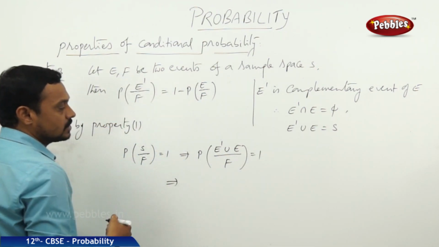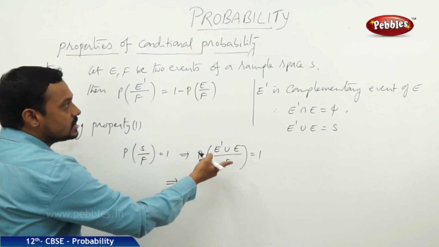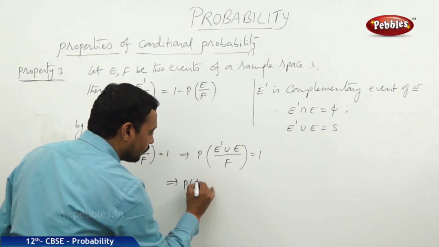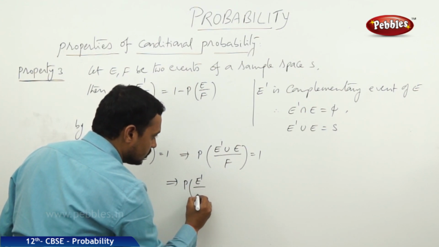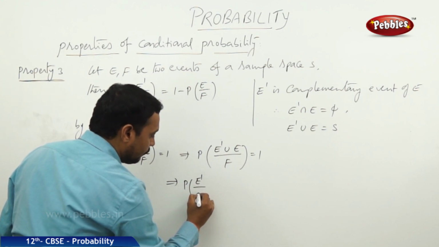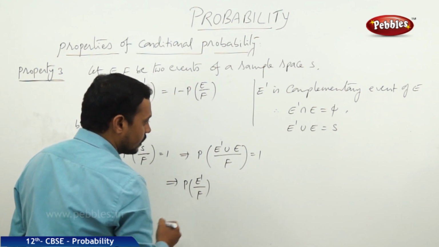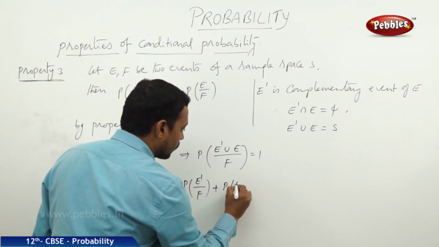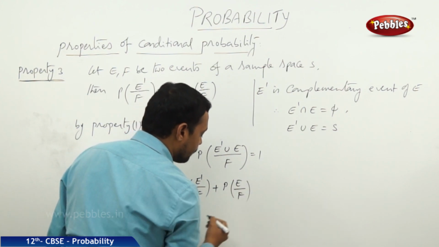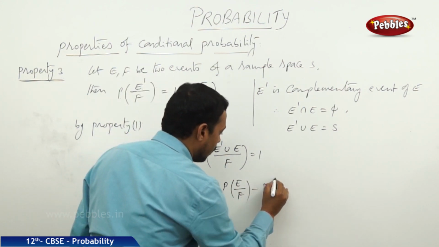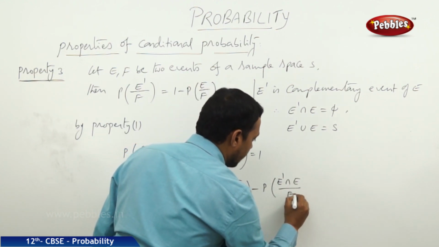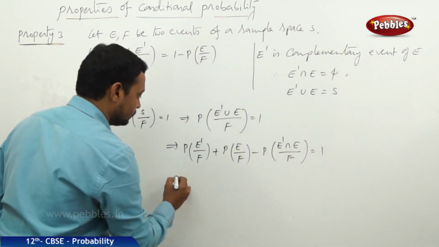Now this implies, by the second property, P of E dash by F plus P of E by F minus P of E dash intersection E by F is equal to 1.